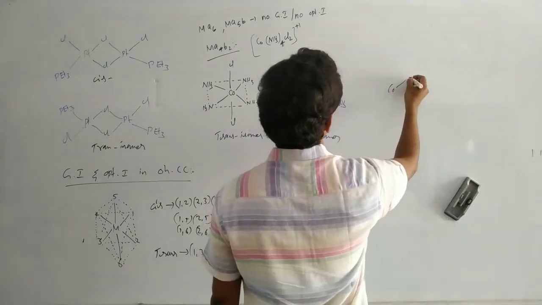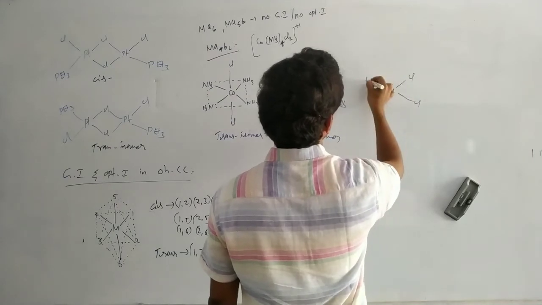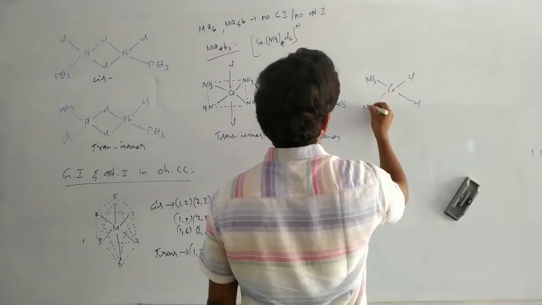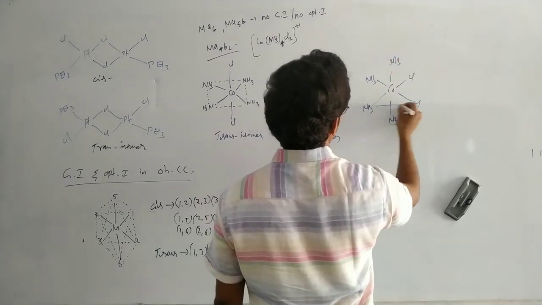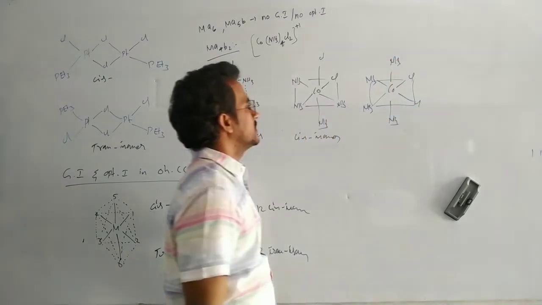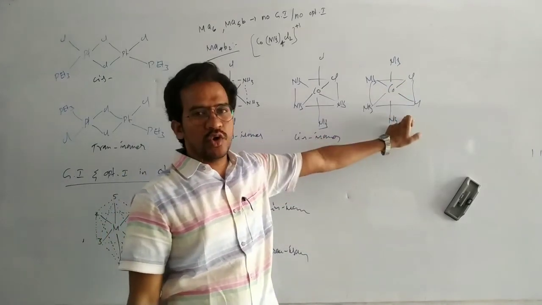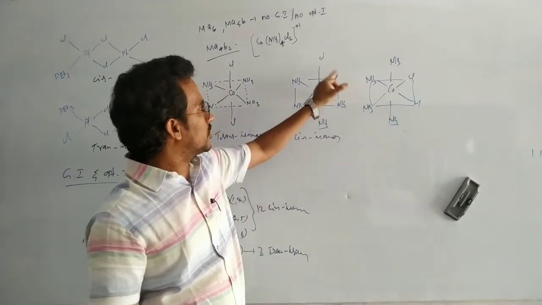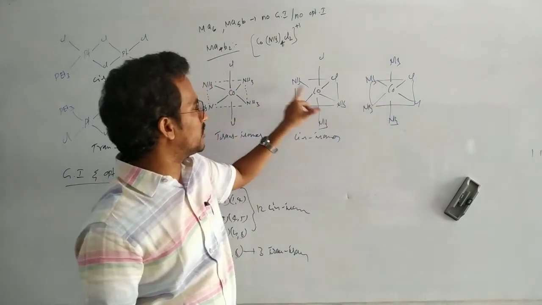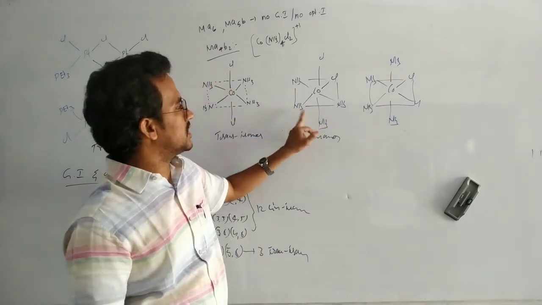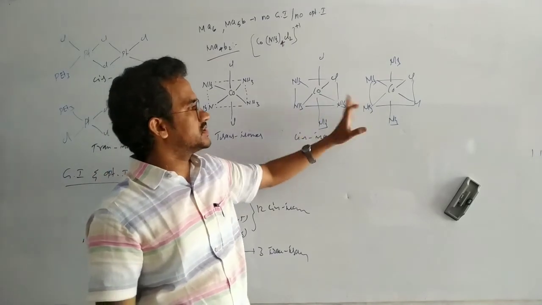Another isomer is also possible. Here chlorine, chlorine, and these are ammonia. Again chlorine-chlorine cis, ammonia-ammonia trans, and this ammonia cis.